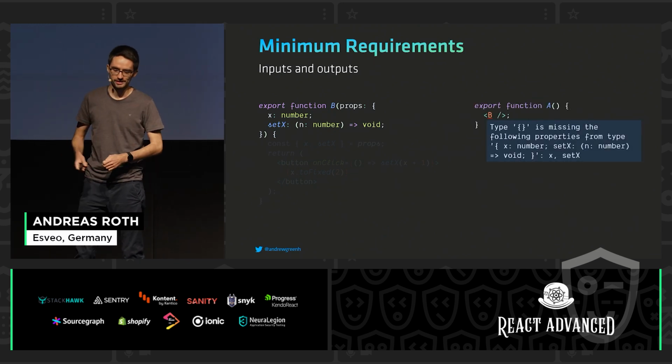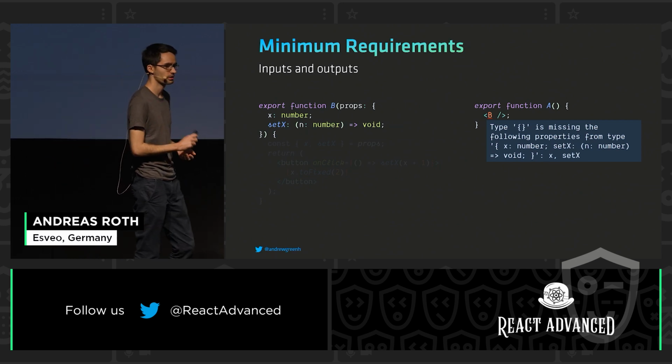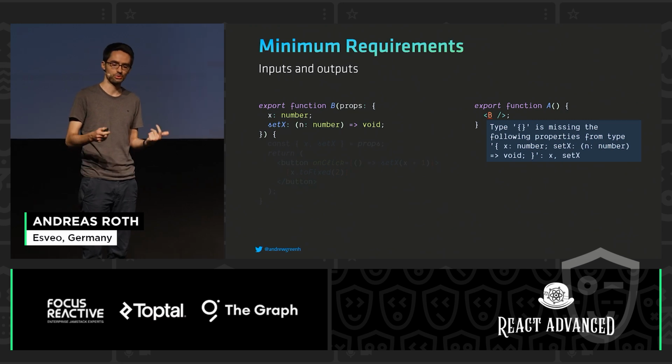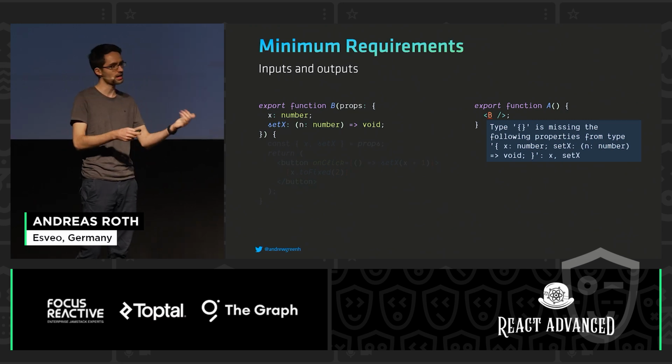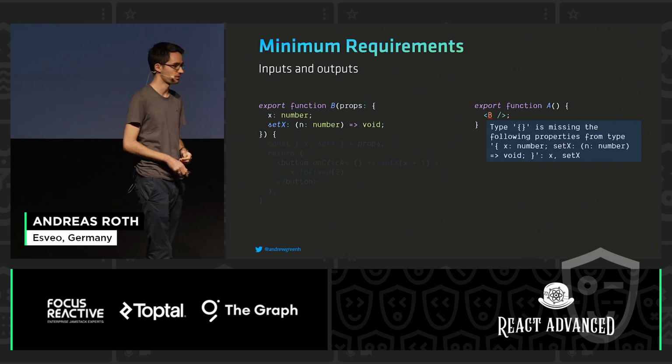A very interesting thing is that these kinds of errors are not supported in all major frameworks. For us React developers, it's quite natural that if we define two properties, x and setX, then we have to provide these when using the component, but this is not a given in all other frameworks.